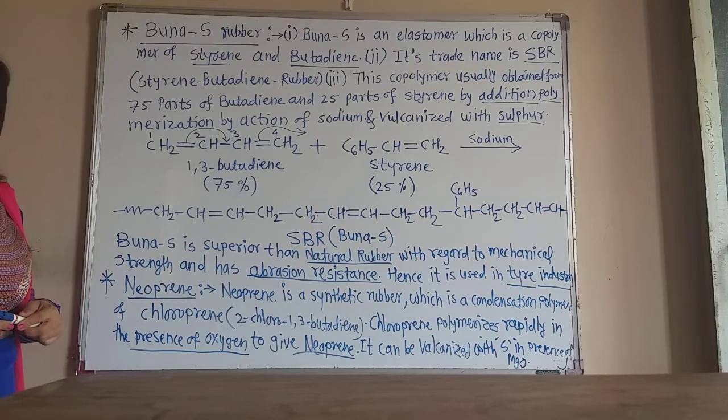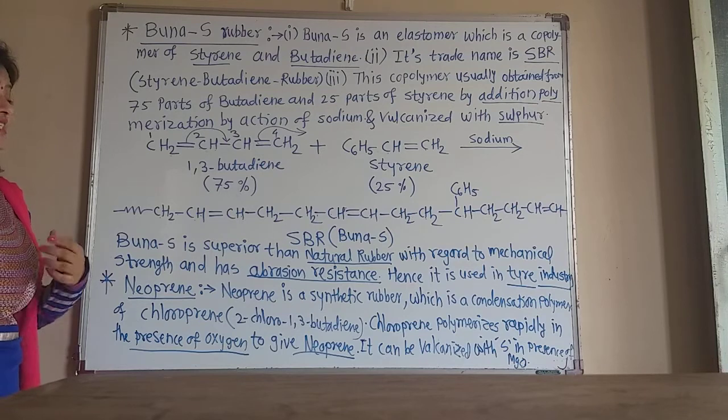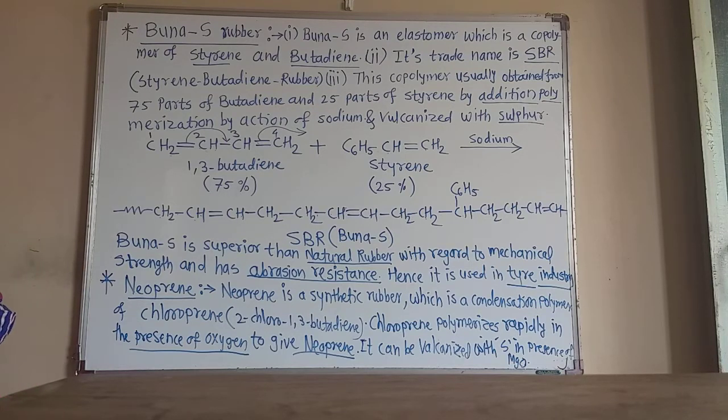Now these are also rubbers or elastomers, used in the manufacture of rubber bands and hair bands. It can be vulcanized again with sulfur in the presence of magnesium oxide.